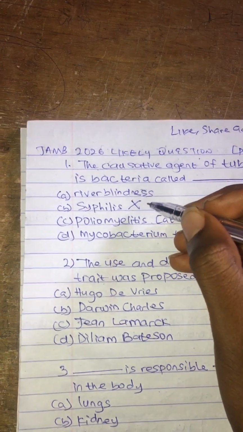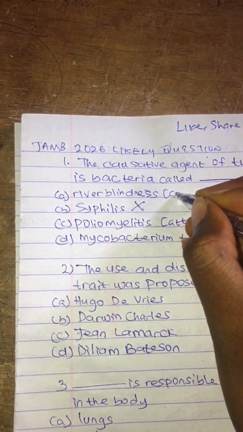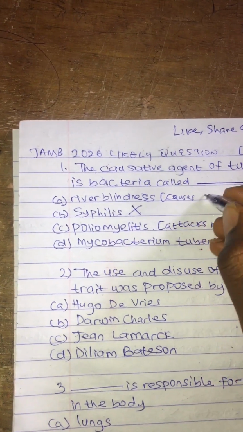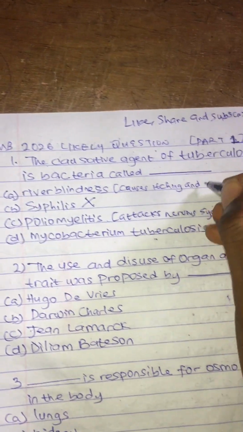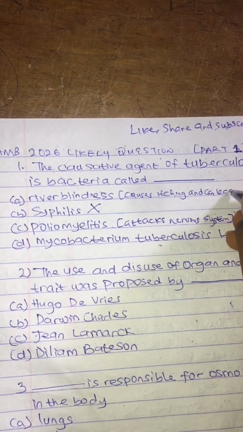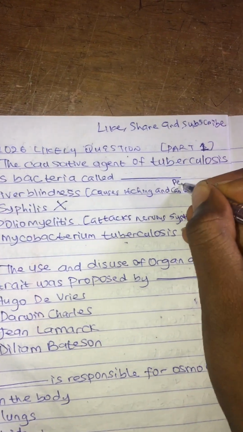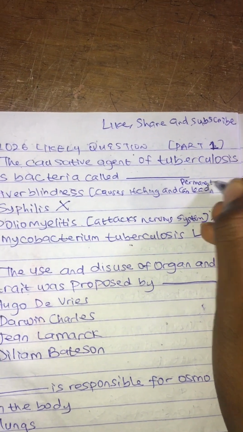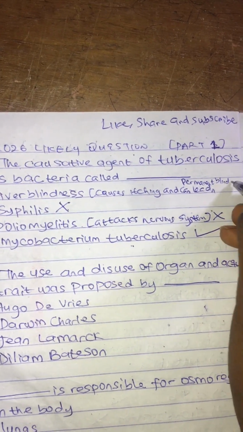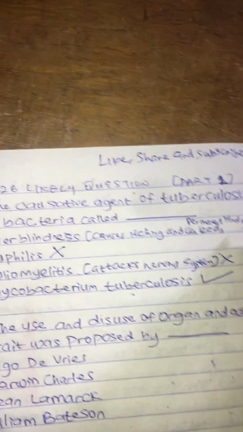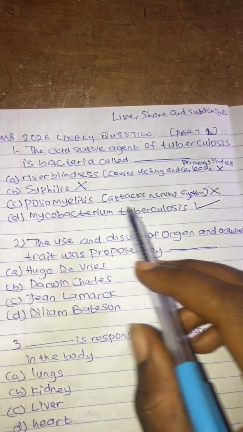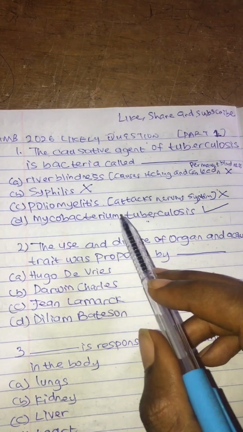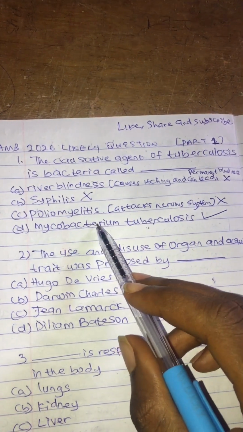River blindness causes itching or scratching of the body and can lead to permanent blindness, so it is also wrong. So the correct answer is Mycobacterium tuberculosis. They always ask this question, so note it.